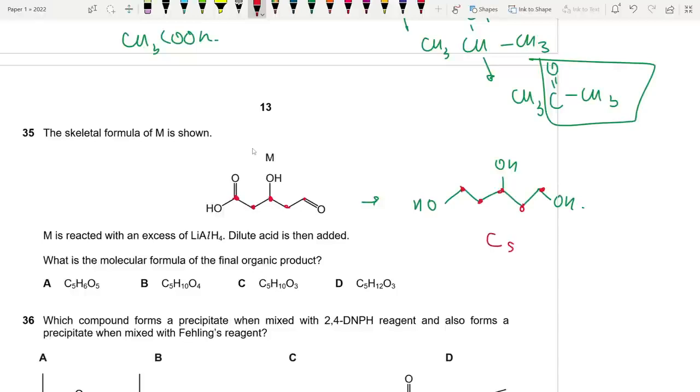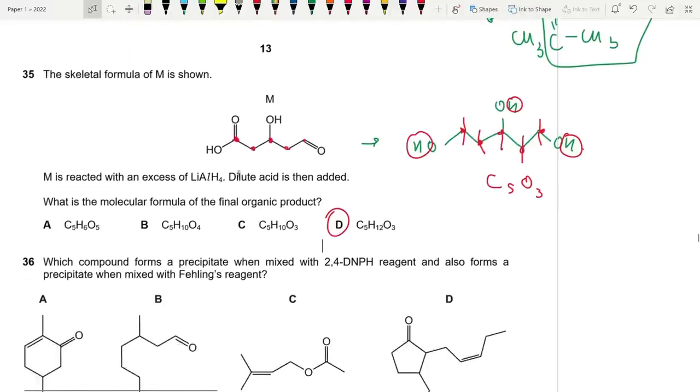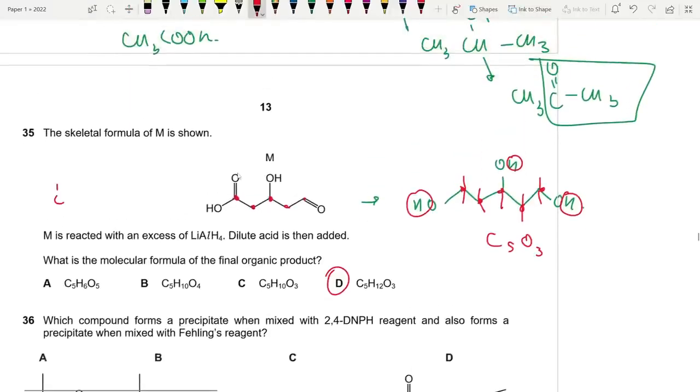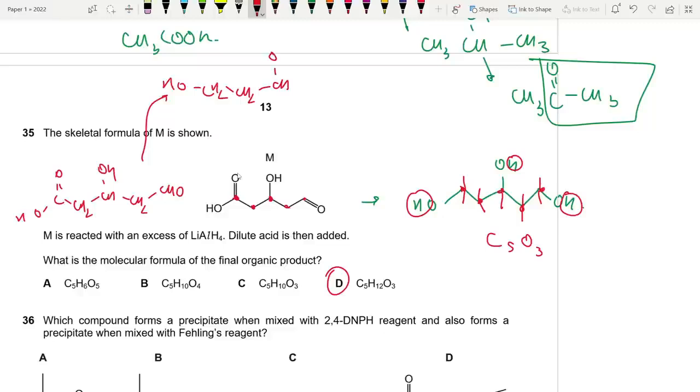Then we have 3 oxygen atoms and hydrogen. If you look at it, 1, 2, 3, 4, 5, 6, 7, 8, 9, 10, 11, 12. So I'm gonna go with D. C5H12O3. Interesting question. If you want more details, this was the compound COOH, CH2, CHOH, CH2, CHO. If you do reduce this, you're gonna get CH2OH, CH2, CHOH, CH2, CH2OH. This is the compound I was working with.